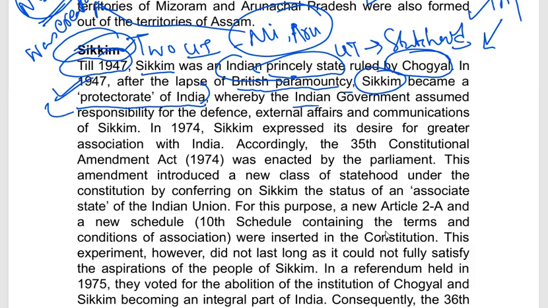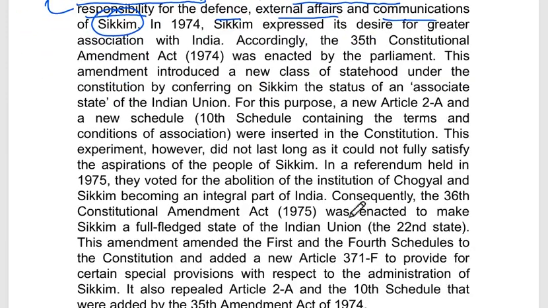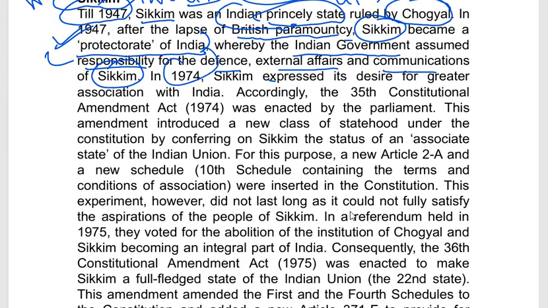That means the Indian government assumed responsibility with respect to Sikkim only in the domain of defense, external affairs and communication. Later, Sikkim expressed their desire to be associated with India.